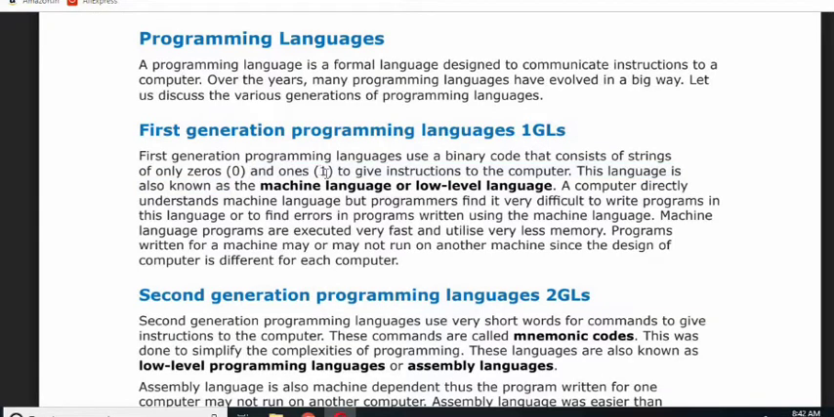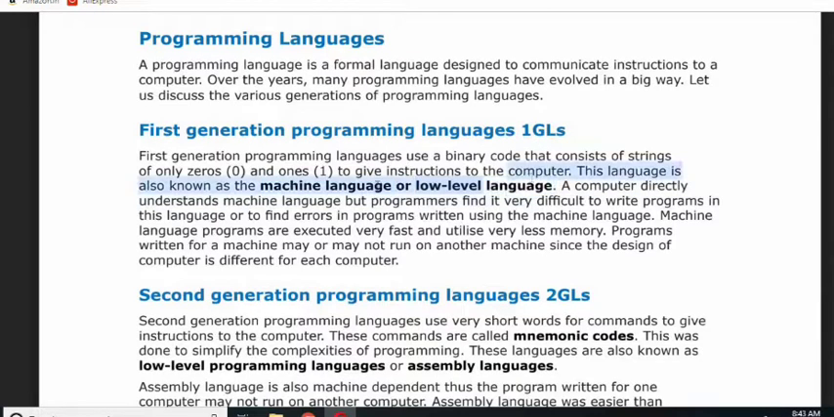For example, if you want to tell computer to add some numbers, so to tell add, we use some codes like 011 for adding and 110 for the subtraction and so on. So these binary codes use 0 and 1 to give instructions to the computer. We can also say that this language is known as machine language or low level language. Machine language because this was specifically designed for the machine, that is for the computer. So this is also called a machine language or low level language.